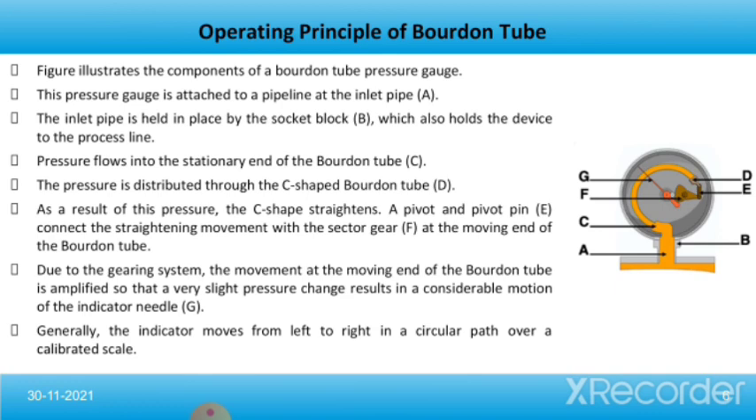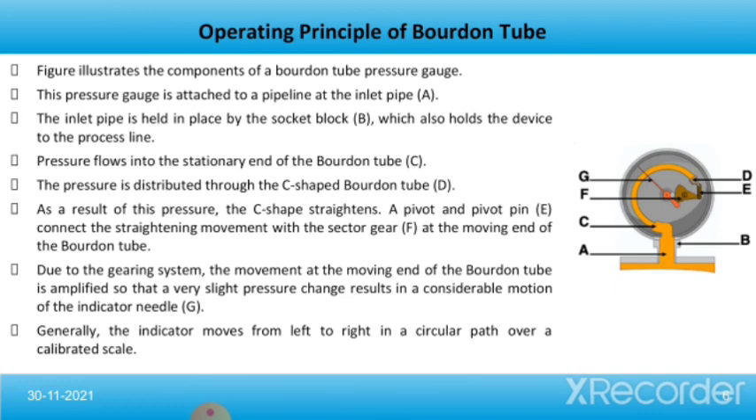The figure here illustrates the components of a Bourdon tube pressure gauge. This pressure gauge is attached to a pipeline at the inlet pipe. A is the inlet pipe. The inlet pipe is held in place by a socket block, B, which also holds the device to the process line. Pressure flows into the stationary end of the Bourdon tube, C. The pressure is distributed through the C-shaped Bourdon tube, D. As a result of this pressure, the C-shape straightens. A pivot and pivot pin, E, connect the straightening movement with the sector gear, F, at the moving end of the Bourdon tube.